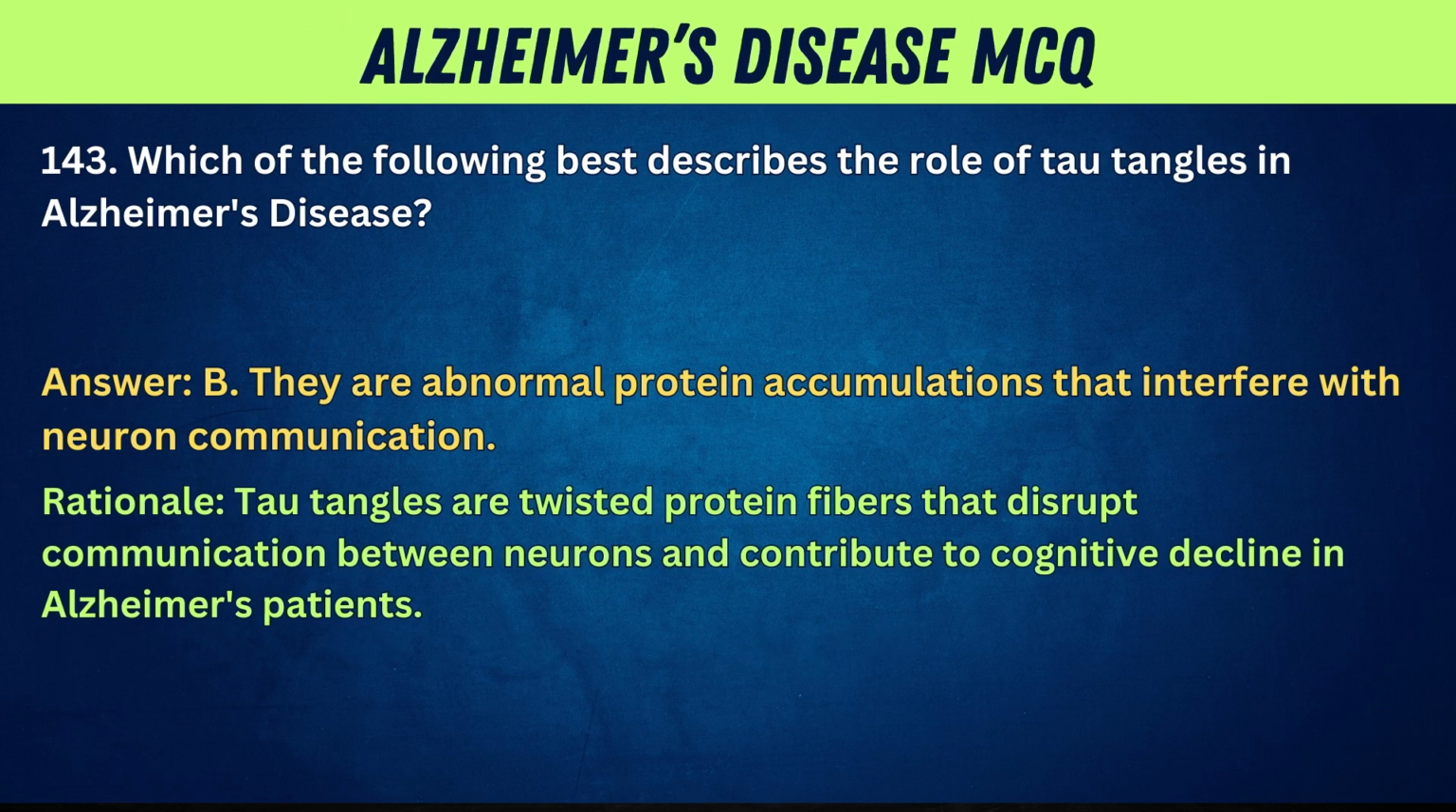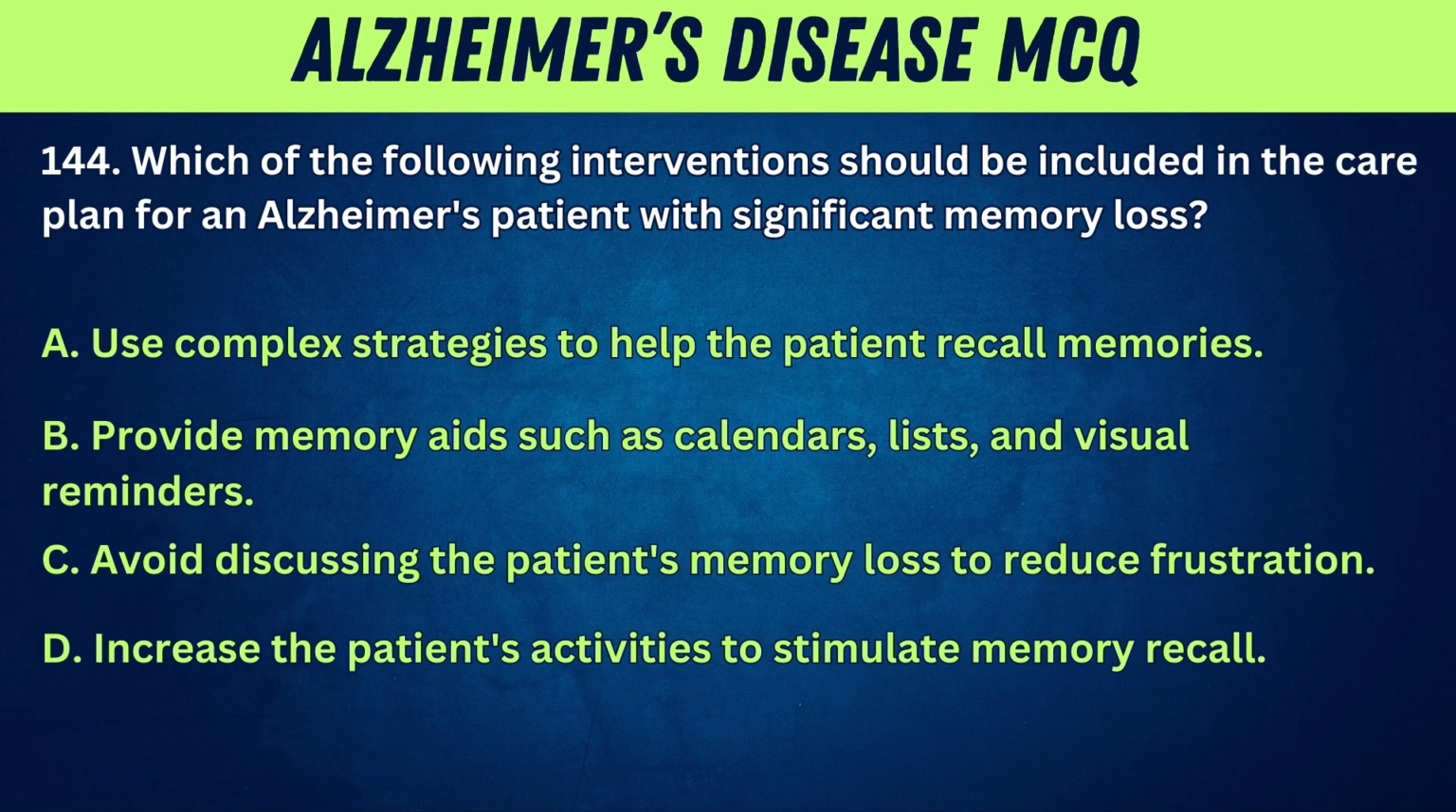Answer: B. They are abnormal protein accumulations that interfere with neuron communication. Rationale: tau tangles are twisted protein fibers that disrupt communication between neurons and contribute to cognitive decline in Alzheimer's patients.